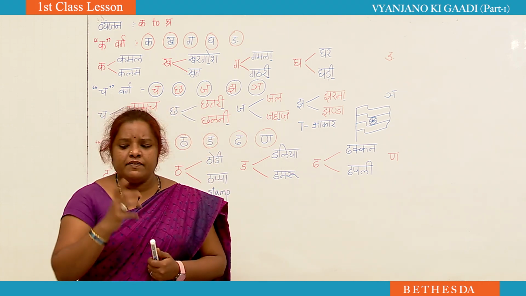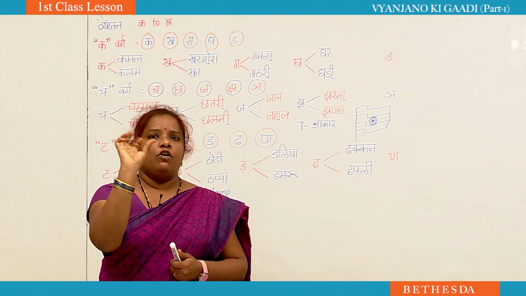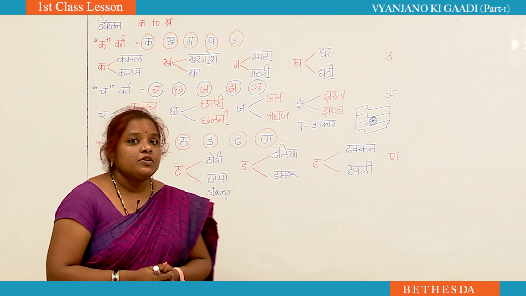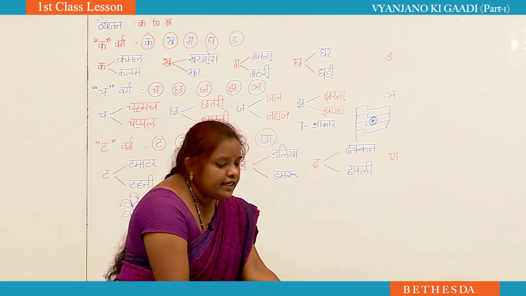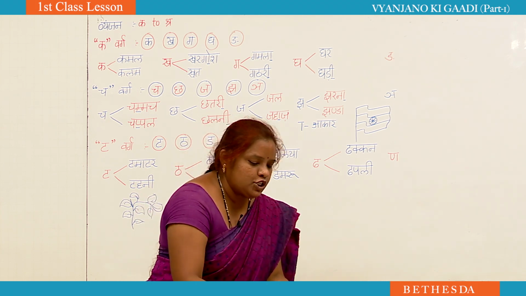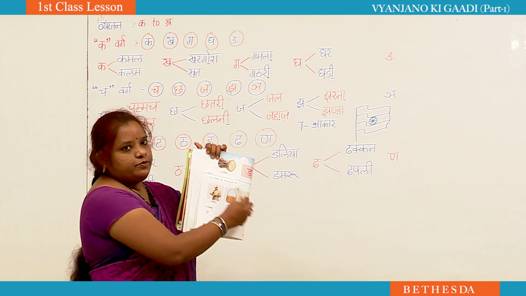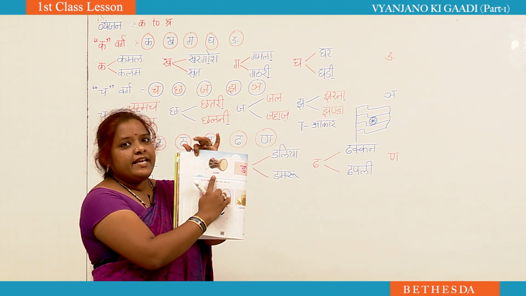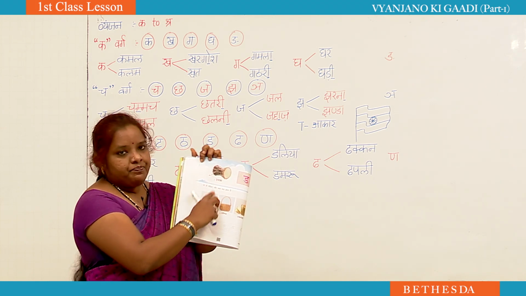If you just roll it or move it, you will get the sound. So, da se damru. I will show you what is damru. See here, this is damru. Damru means a small drum.